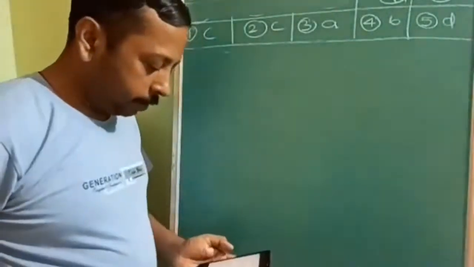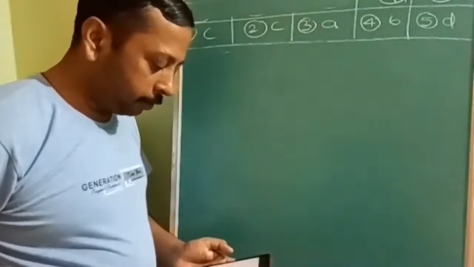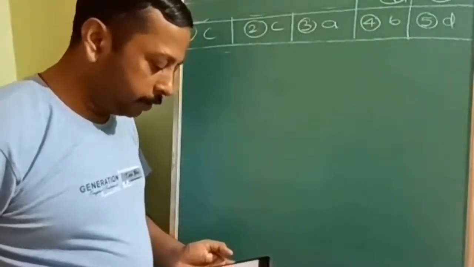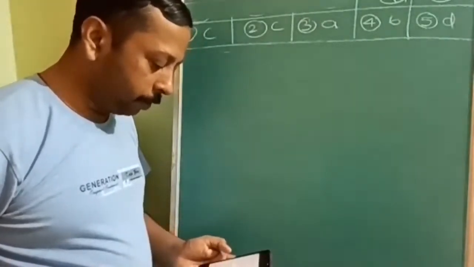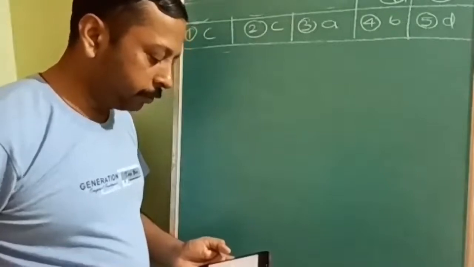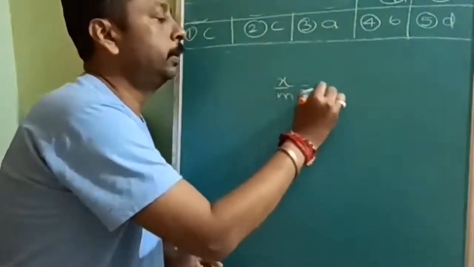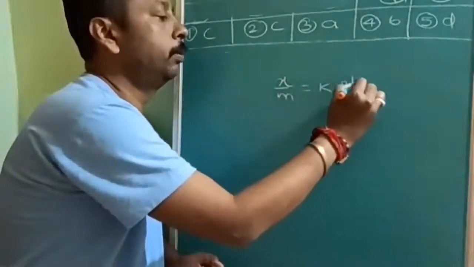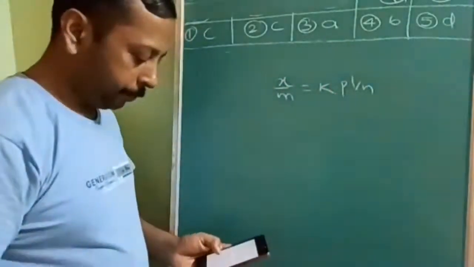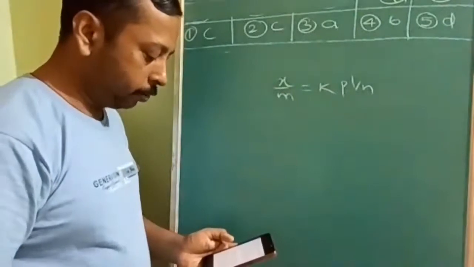Next, in the adsorption of a gas on a solid, Freundlich adsorption is obeyed. The slope of the plot is zero. Then the extent of adsorption is? So x upon m is equal to k into p to the power of 1 upon n, and here the slope of the plot is given.